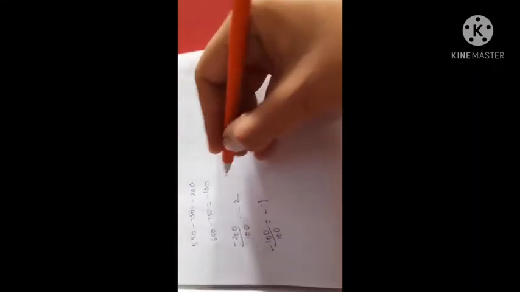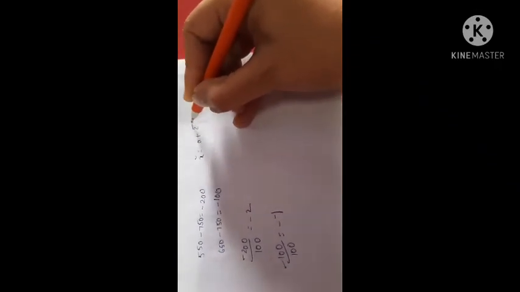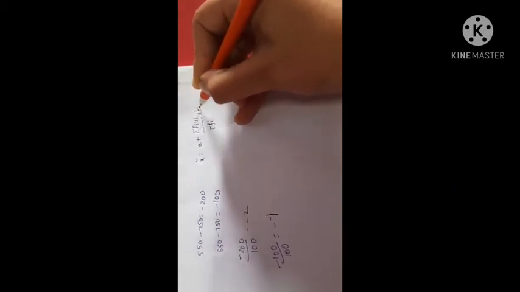Next we have to find out fi ui. So write fi ui. Multiply frequencies with the corresponding ui values. 12 into minus 2 is minus 24. Next, 17 into minus 1 is minus 17. 28 into 0 is 0. Next, 14 into 1 is 14. 9 into 2 is 18. So completed. Now overall, we have the formula: x bar is equal to a plus sigma fi ui by sigma fi, into h.